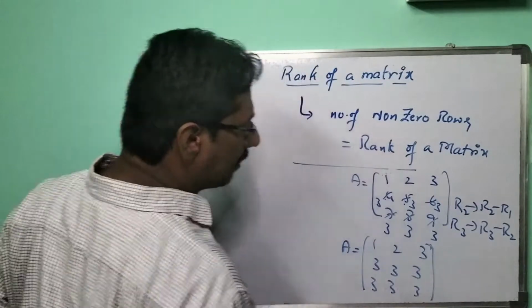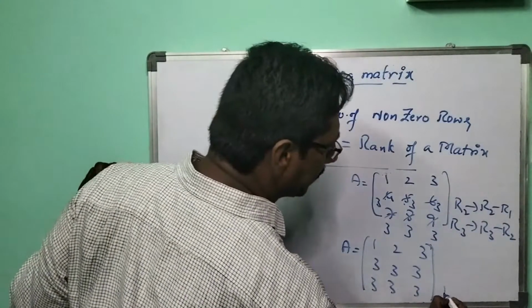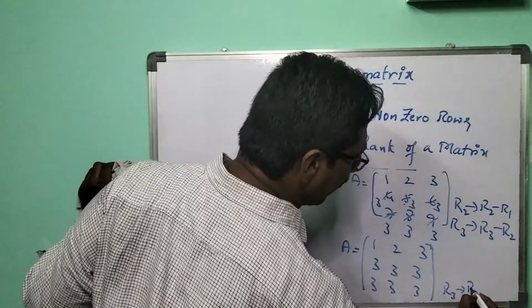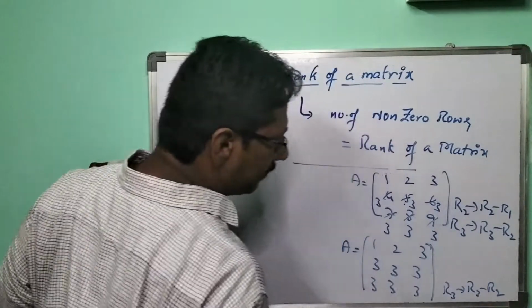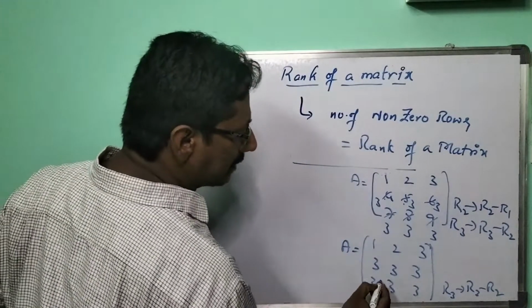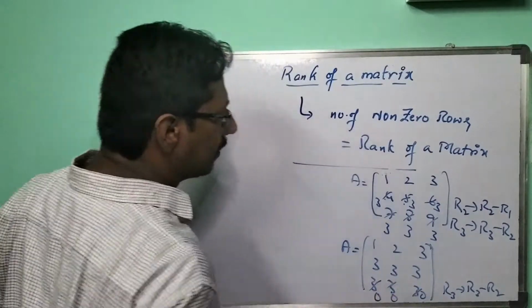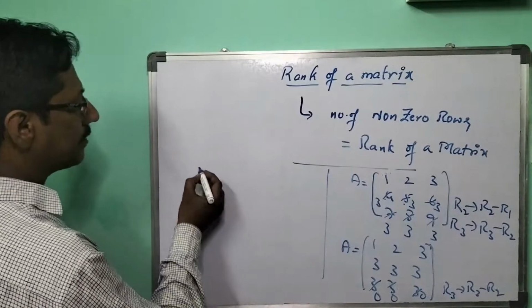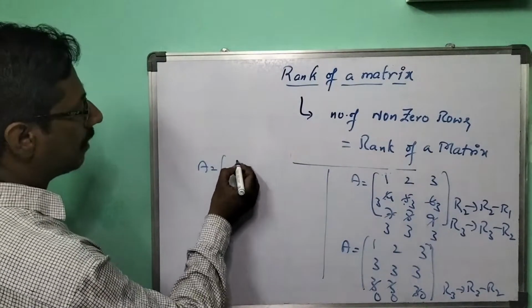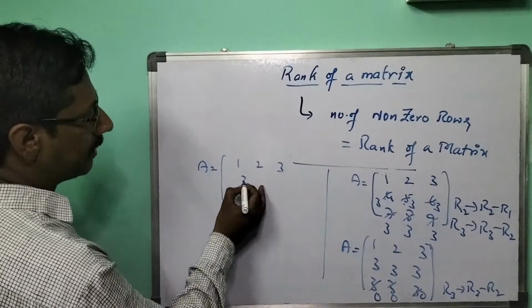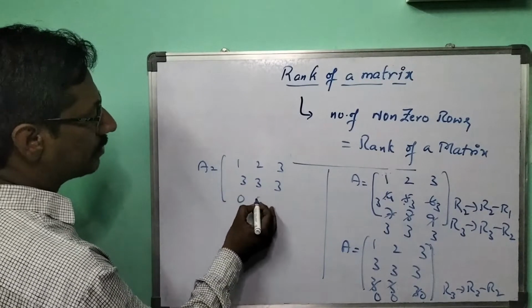Now I'll do R3 goes to R3 minus R2. Since these two rows are in the same ratio, they cancel: 3 minus 3 is 0, 3 minus 3 is 0, 3 minus 3 is 0. So the matrix is 1 2 3, 3 3 3, 0 0 0.